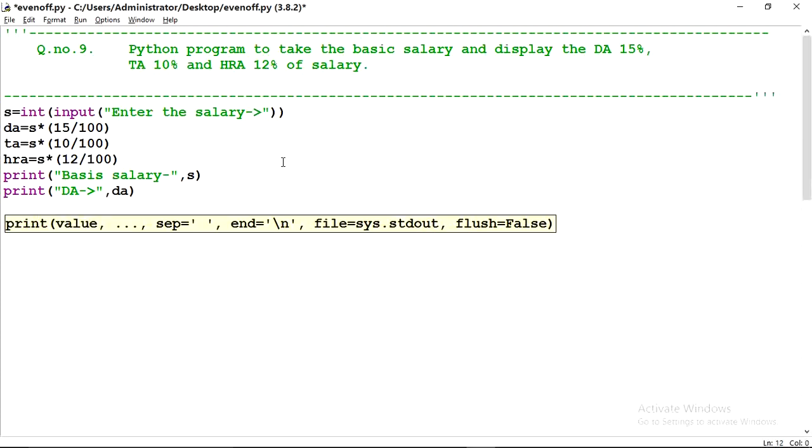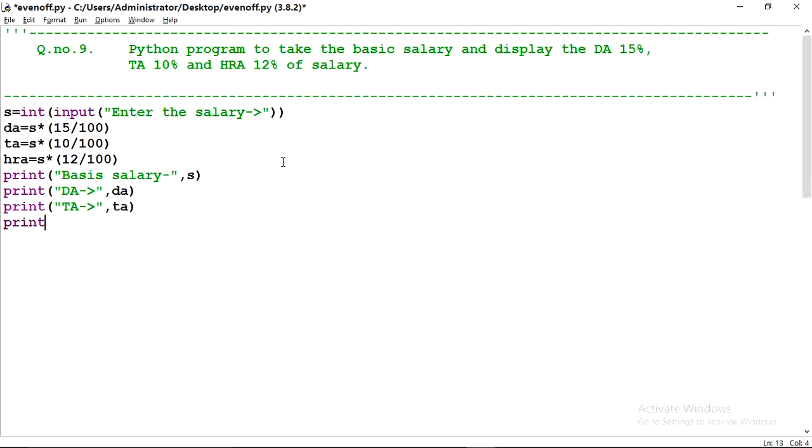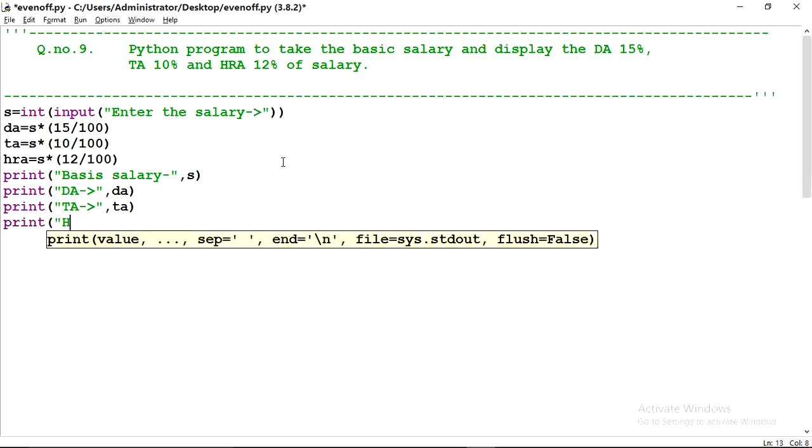Third, TA, which is coming from the TA variable, and at the last HRA, which is coming from the HRA variable.